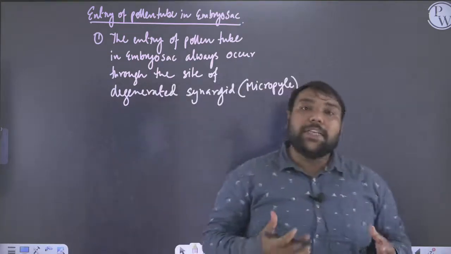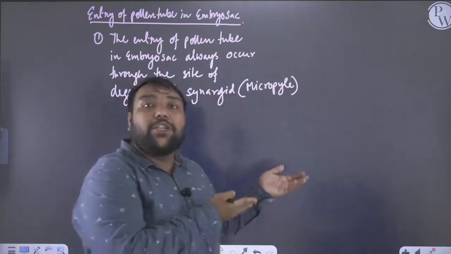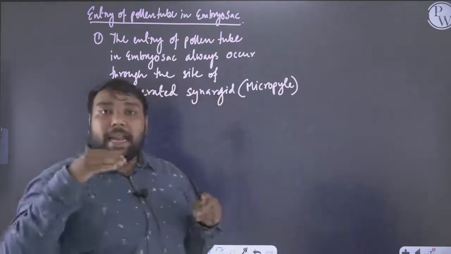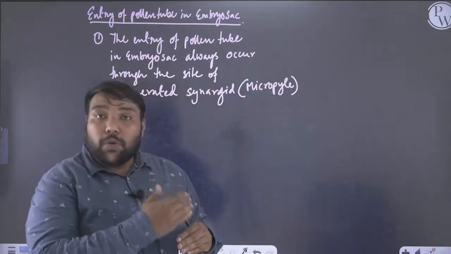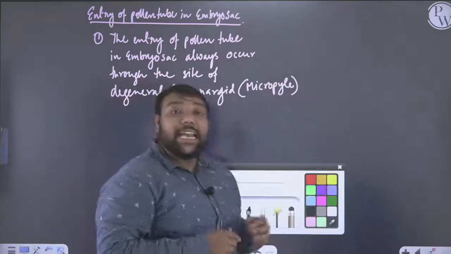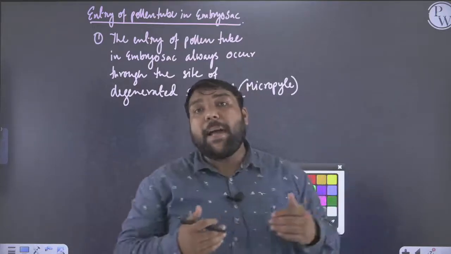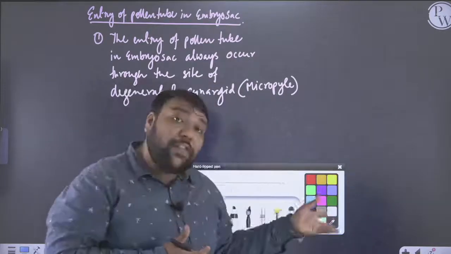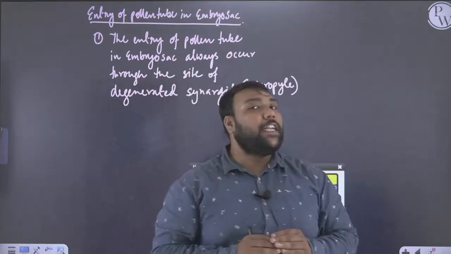So once we see that the pollen tube will finally reach towards the egg apparatus and it is trying to enter the embryo sac through the site of degenerated synergid, there will be an interaction between the filiform apparatus which is present of the degenerated synergid with the tip of the tube.